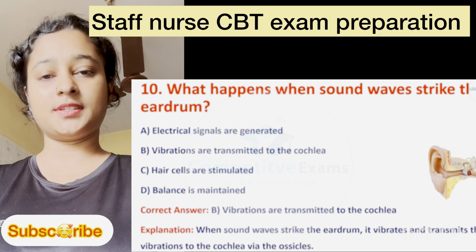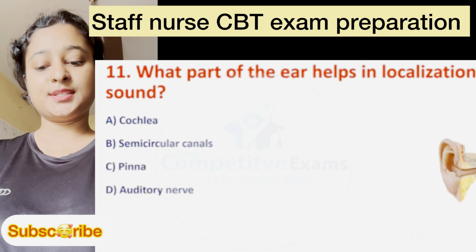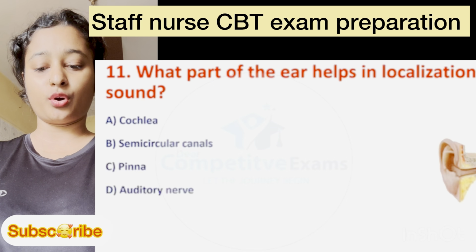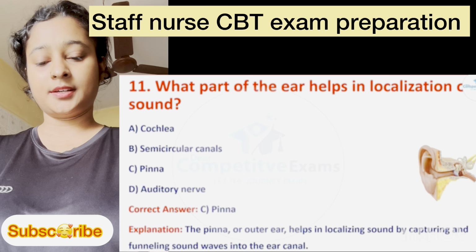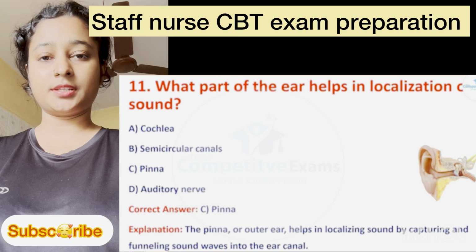Question number 11. What part of the ear helps in localization of sound? Option A is cochlea, B is semicircular canals, C is pinna, and D is auditory nerve. Here the correct answer is answer C, pinna. Explanation: the pinna, or outer ear, helps in localizing sound by capturing and funneling sound waves into the ear canal.